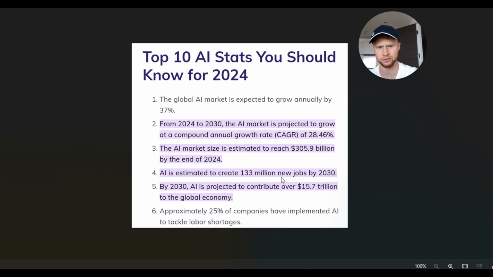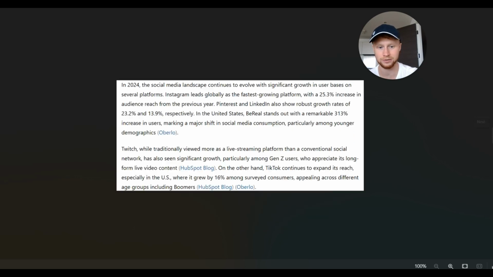It is estimated to create a lot more jobs, and a lot of them are probably going to be generating AI tits online. So become one of the best at it, and you can start creating your own business and scaling using AI itself. But yeah, 15 trillion by 2030. It's nuts. It's hard to comprehend the amount of money that is.